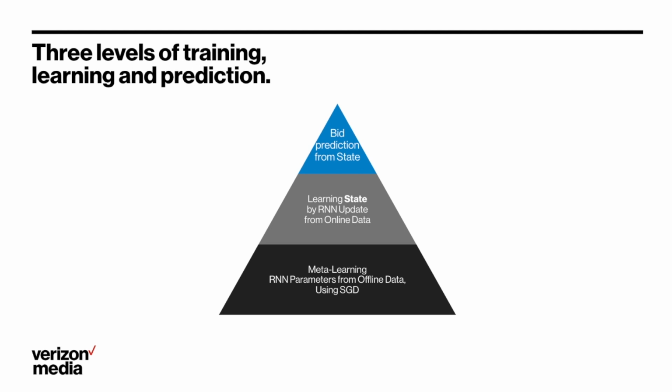The model has three different levels. At the top, the prediction of the bid from the recurrent neural network state. At the intermediate level, the update of the RNN state from the observed history. At the bottom level, the training of the recurrent neural network, which is a kind of meta-learning, as you learn a model that maintains a good representation of past events in order to achieve your optimal bidding strategy.